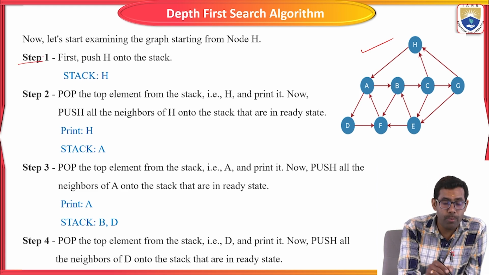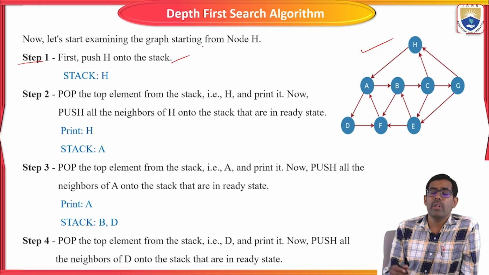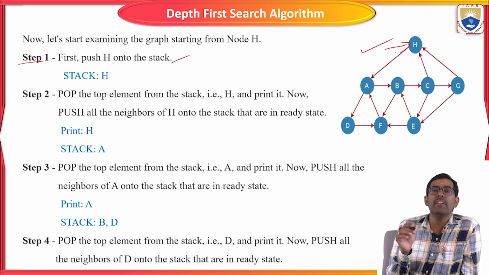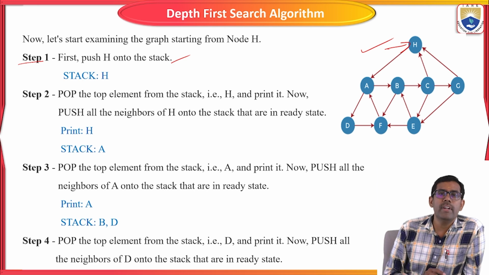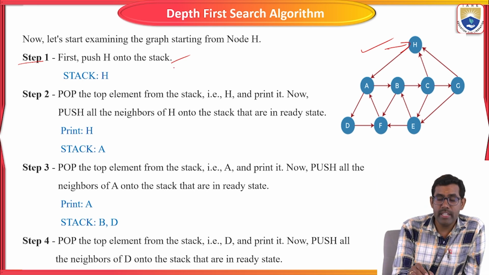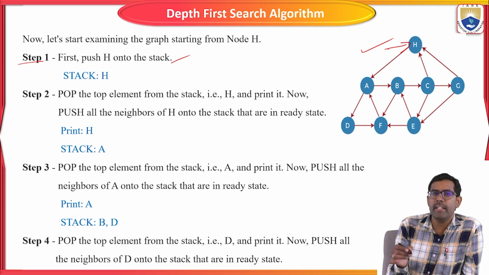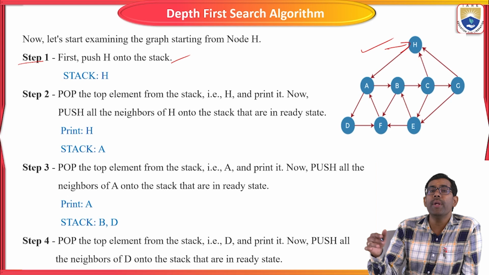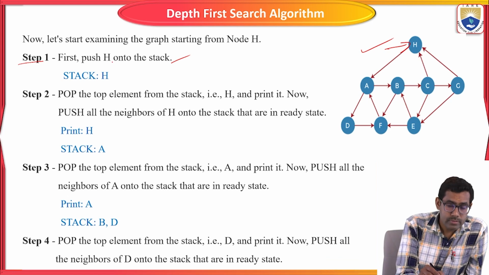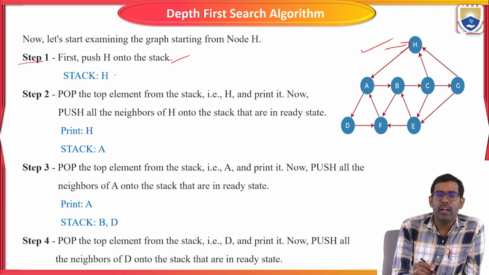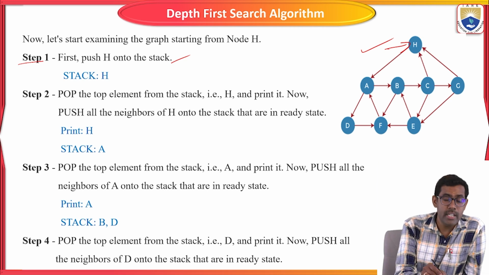So what is step one? First, push H onto the stack. Here we consider H as the starting vertex in the given tree or graph. So now H is in the stack as the starting point. That starting vertex we are going to move into the stack. So the stack has just H.